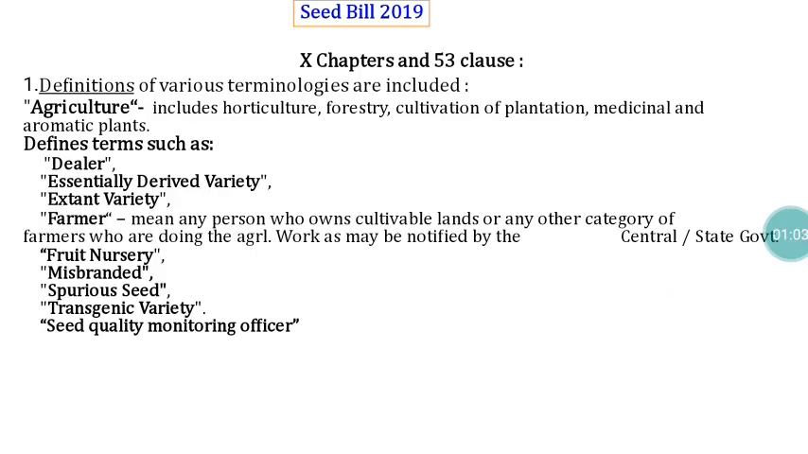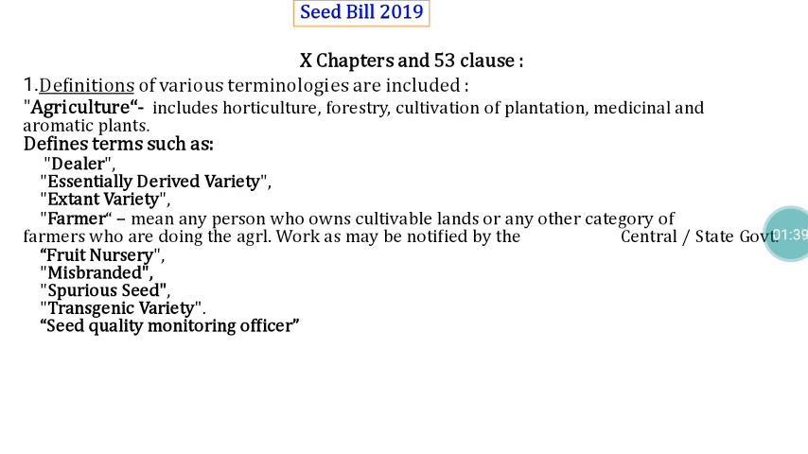This Seed Bill 2019 consists of 10 chapters and 53 clauses. Like the Seed Act, we will take this also one by one. In section 2 of the Indian Seed Act, there is a definition for the terminologies used in the Seed Act, particularly related to seeds. So they gave a definition for various things. Regarding that definition also, with the latest trends, some things are found missing.